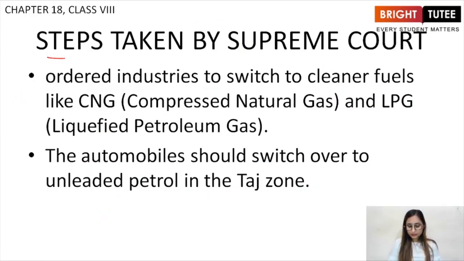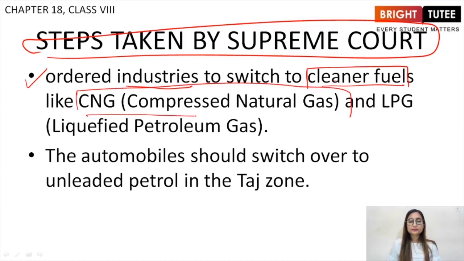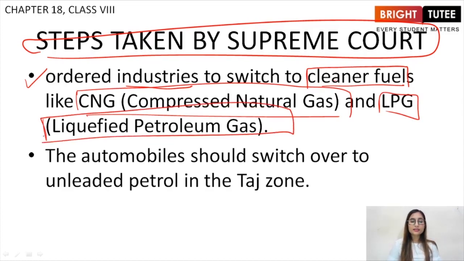Now let us see what steps have been taken by Supreme Court regarding this issue. Supreme Court ordered industries to switch to cleaner fuels like CNG, which is compressed natural gas, and LPG, which is liquefied petroleum gas. Basically, automobiles and industries have been told to switch to cleaner fuels, compressed natural gas and liquefied petroleum gas. By cleaner fuels, we mean that they are less toxic.